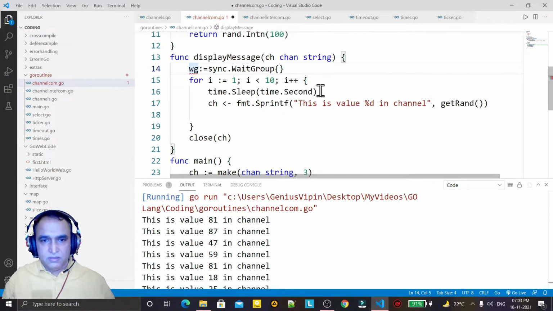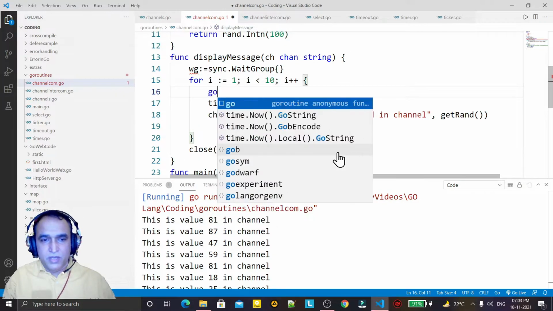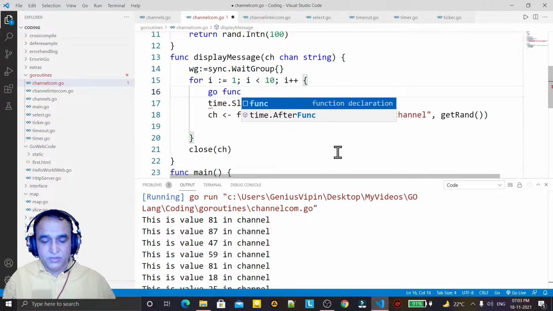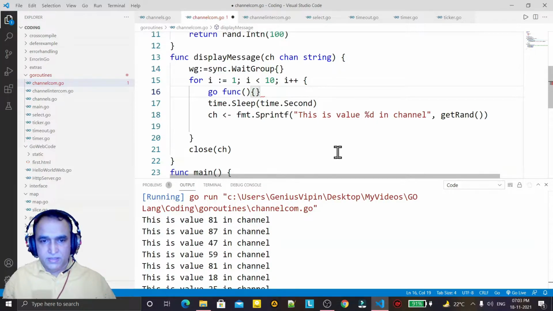By this, at each execution, I am again creating a goroutine, a random anonymous function as a goroutine, and I just put this code inside it.